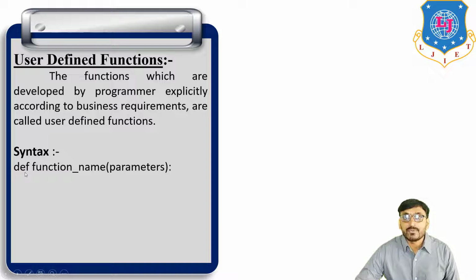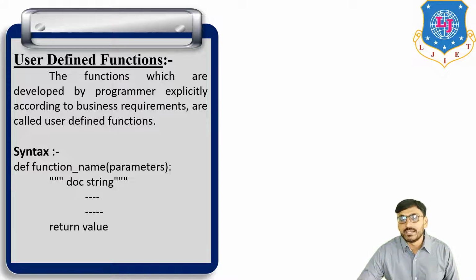This def is a keyword, and it is used to represent that this is a function. Then comes the docstring, which is always written in triple single quotes or triple double quotes. A docstring represents information about the function, such as what the input of the function is and what the output is, and then the return value.